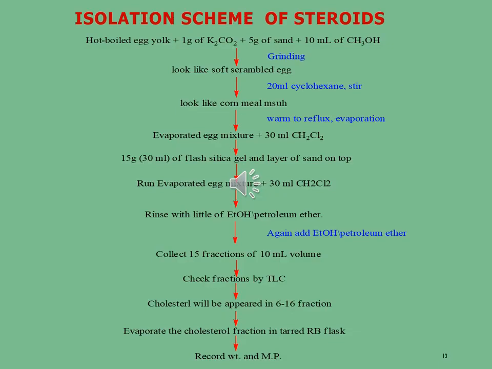Now the steroid, which is in the form of cholesterol, is weighed and its melting point is taken. After that, the cholesterol is identified with the help of a specific test for the confirmation of steroid molecules. So this is the specific method for the isolation, purification and identification of steroid natural products.